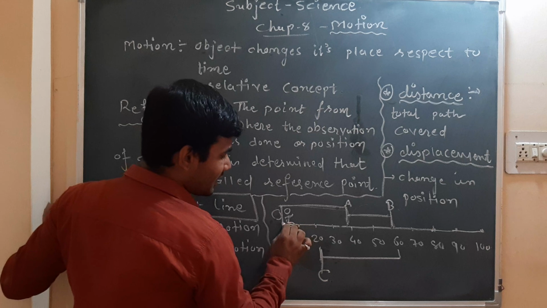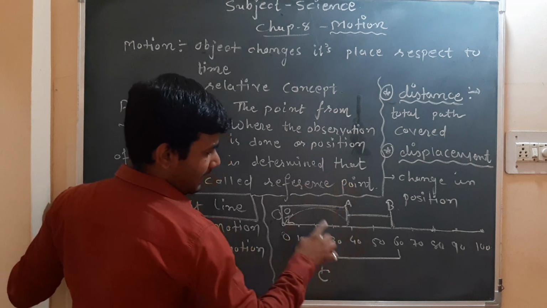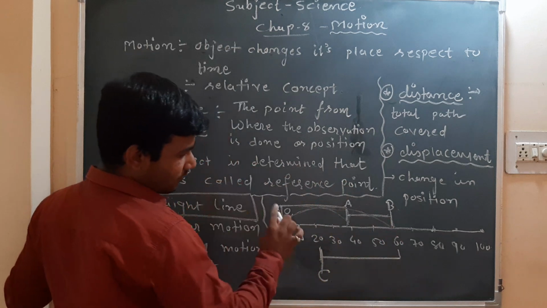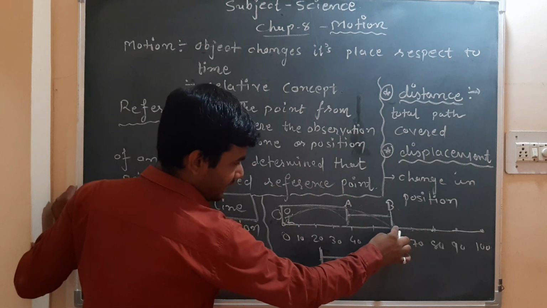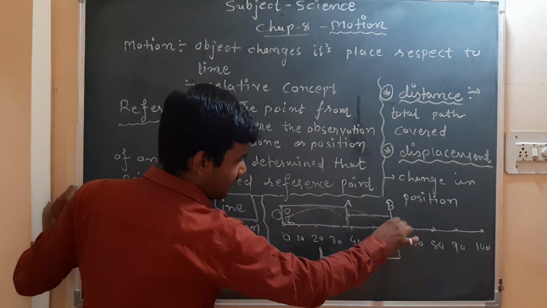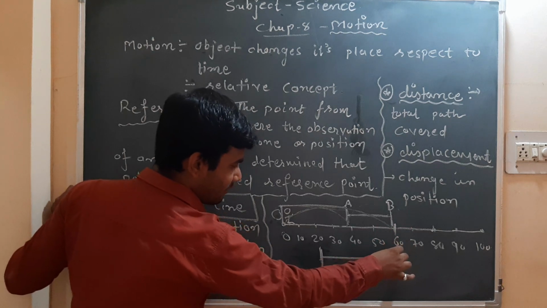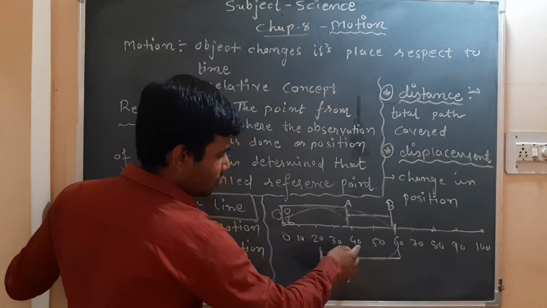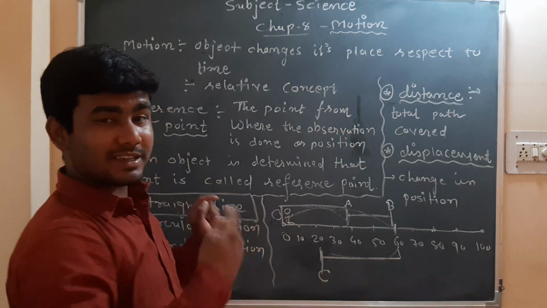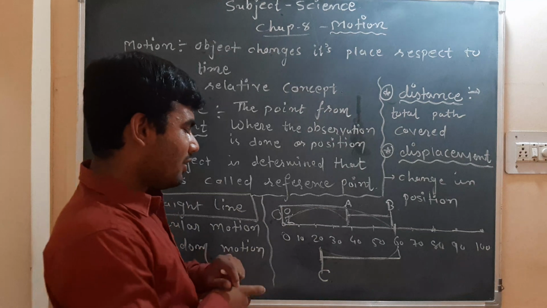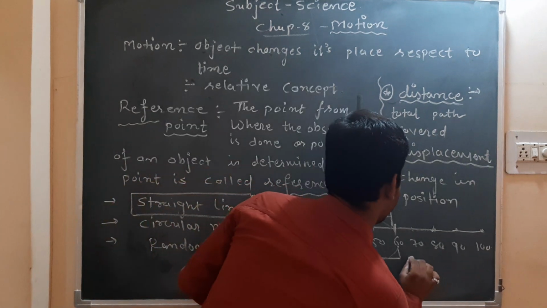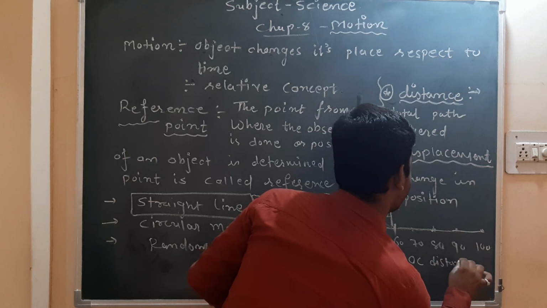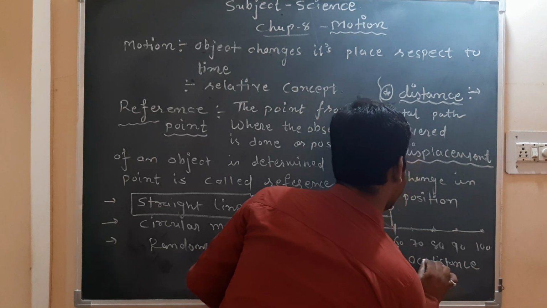So how much will be the distance from O to A? That is 40. Or directly we can take O to B. That is 60, so it travels 60 units. Then from 60 it moves to 20. So how much? 10, 20, 30 and 40. So it has traveled 40 units more. How much will be the distance of OC?